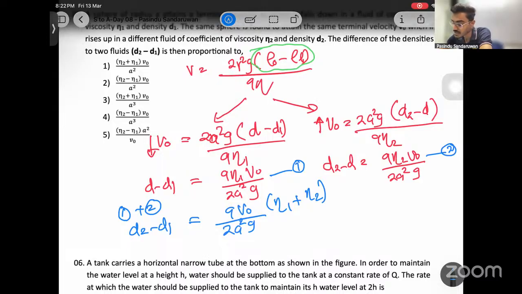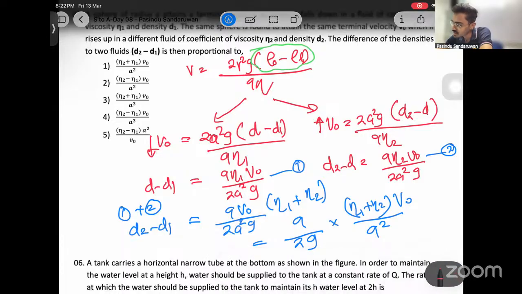Now it's asked, then it's proportional to. Proportionality is asked, no? You can remove the constants. Let's isolate constants here. 9 is a constant, right? And 2g is a constant. And these are the variables: eta 1 plus eta 2, V naught over a squared. Then it is proportional to this part. If you keep the constant aside, it is proportional to eta 1 plus eta 2 V naught over a squared.